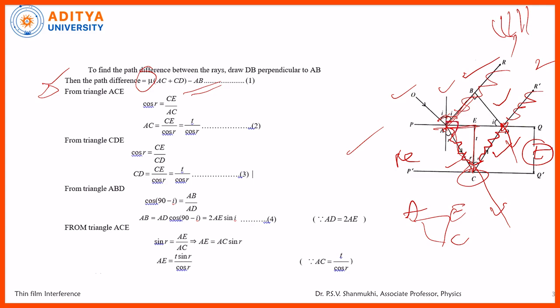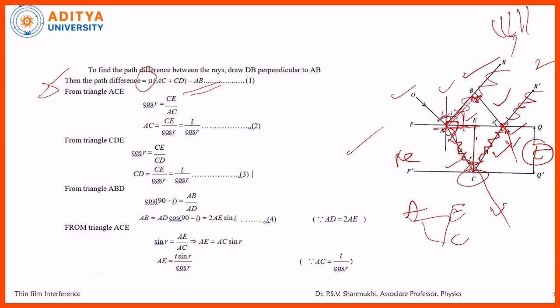So this is 90 minus I. Moreover, this is 90 degrees at the point B. In a triangle, the total angle is 180 degrees. So one angle is 90 minus I, the other angle is 90, so at the point D you will get I as the angle.